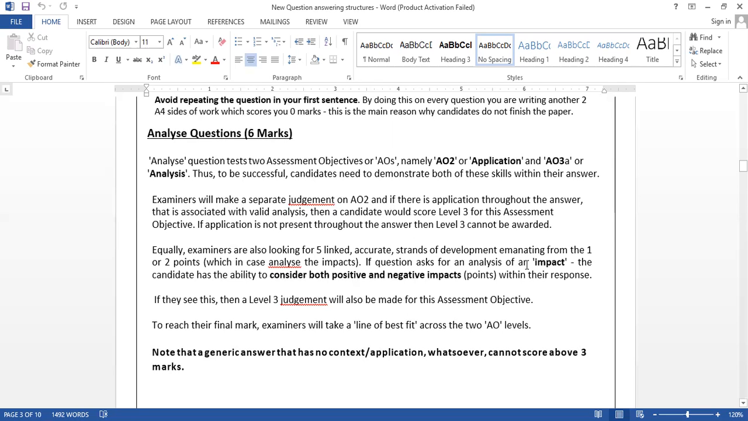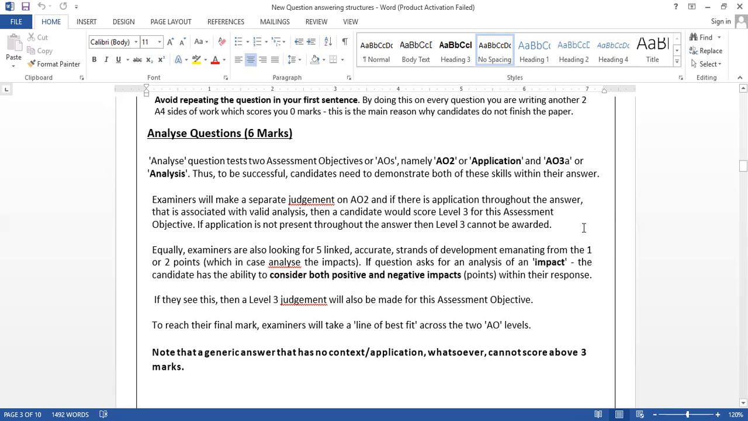So impact means good impact and bad impact. In Edexcel, they say the candidate has the ability to consider both positive and negative within their response, so you have the freedom to write either. But if they specifically ask you to analyze the benefits, you have to write only benefits. If they ask you to analyze the drawbacks, you have to write only two drawbacks. But if they ask you to analyze the impact, you have the freedom to write any combination, either two positives or two negatives. Keep that in mind.